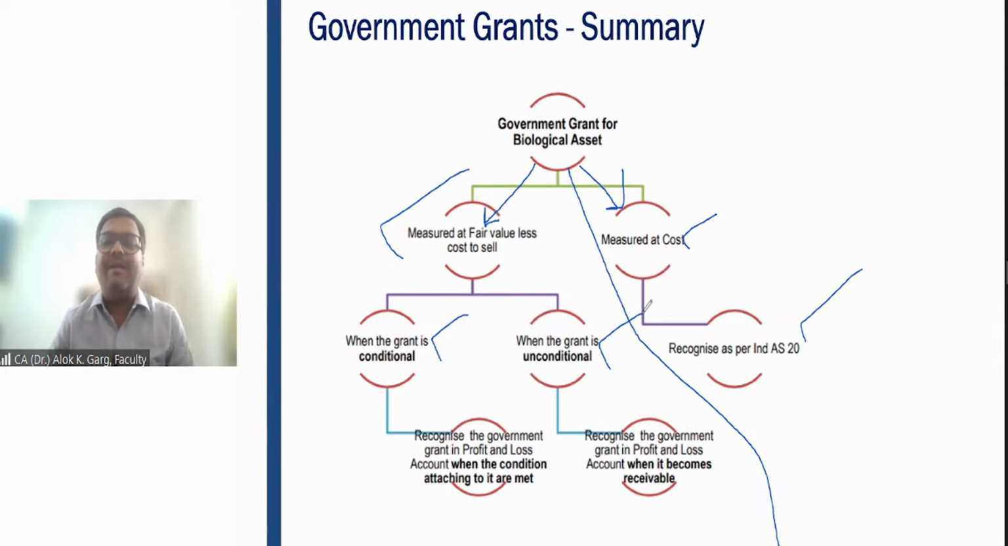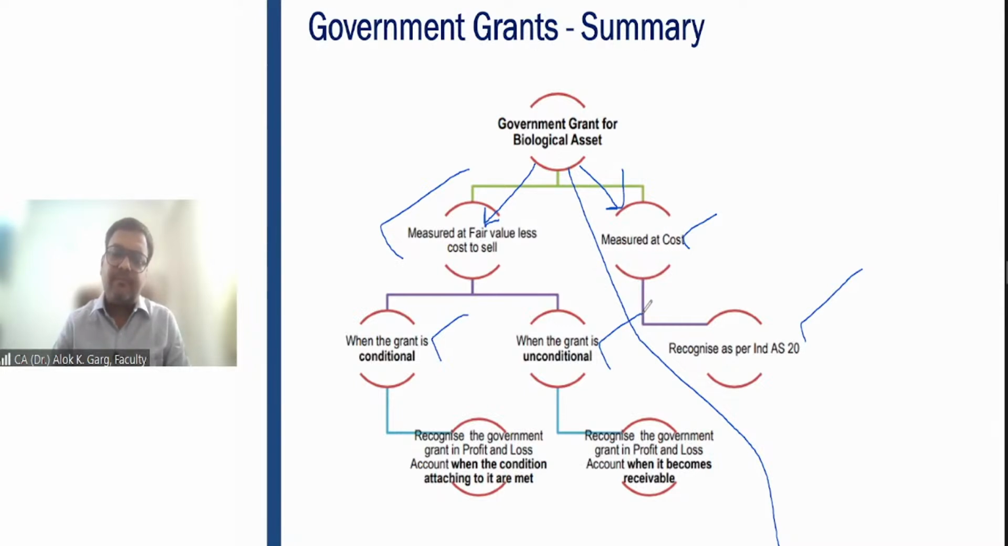For example, the government has exchanged some document with Parag Milk and Food Limited. The government has come up with a notification. In that case, we can say that yes, now the government grant becomes receivable. So when the grant is unconditional, you need to look at the certainty of receipt, right? But if the grant is conditional, then you will recognize the government grant in the P&L only when you are certain that the condition relating to the grant will be met.